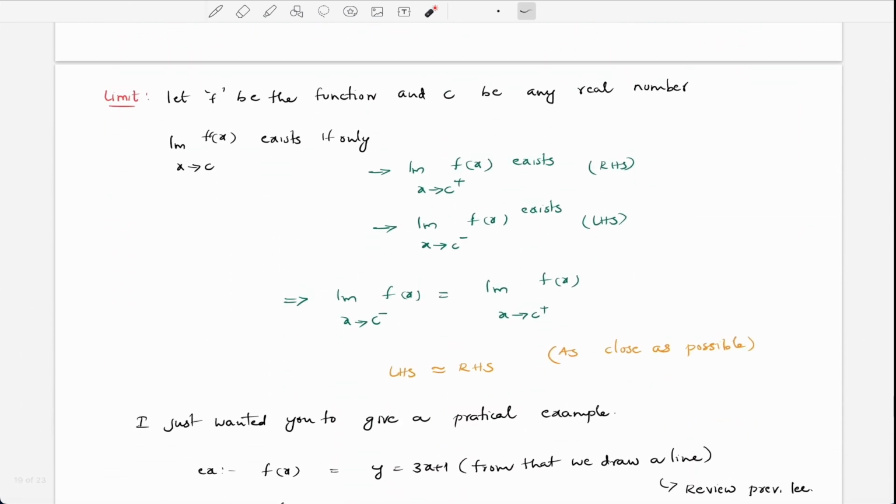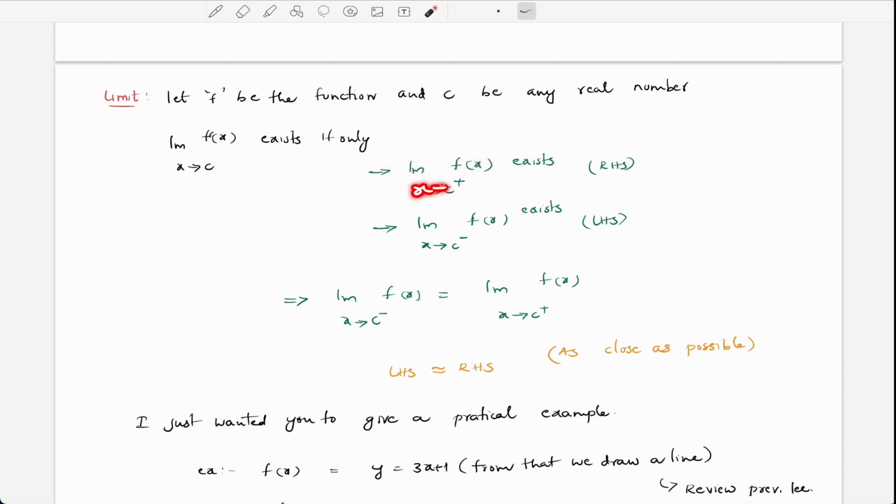So let f be a function and c be any real number. So c may be 1 or 2 or 3 or 4 or whatever it may be. If it exists, then we have a limit of f of x.